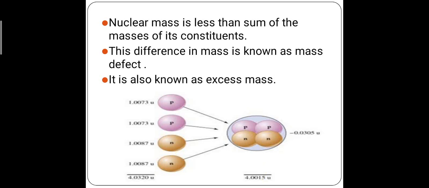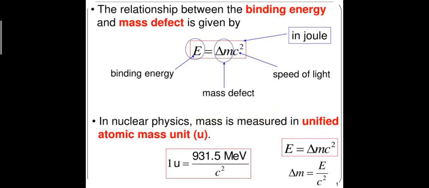The mass of the nucleons is greater than the mass of the nucleus. This difference is called the mass defect, which here comes out to be equal to 0.0305 U. Now the relationship between the binding energy and mass defect is given by E is equal to delta m c square.